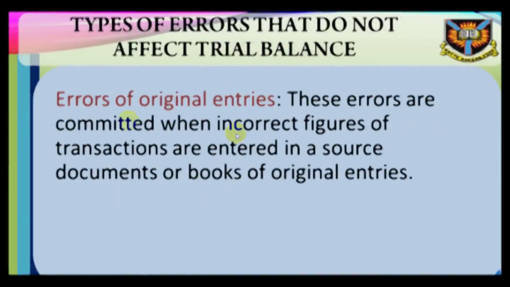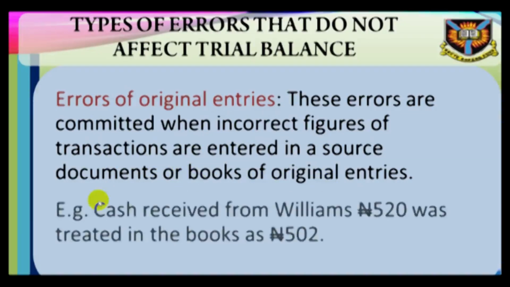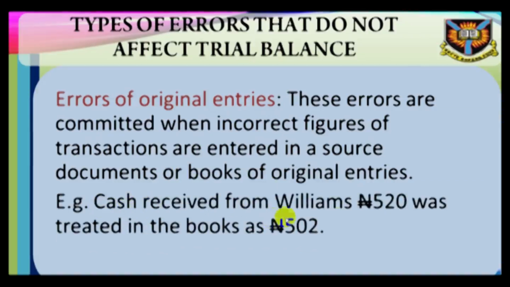These errors are committed when incorrect figures of transactions are entered in a source document or books of original entries. For instance, cash received from Williams, 520, was treated in the books as 502.